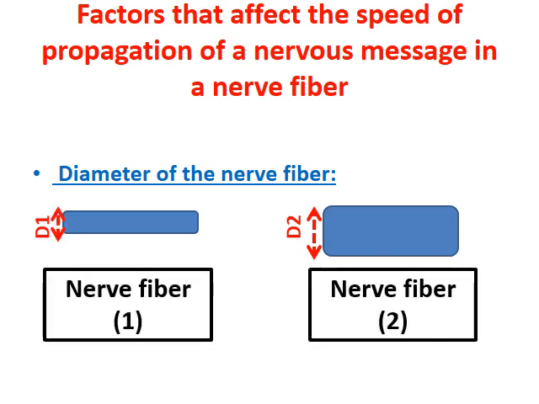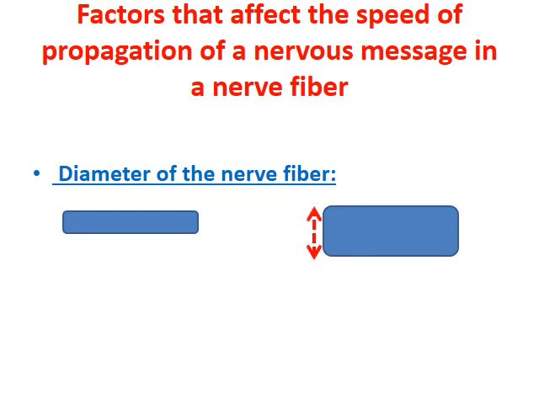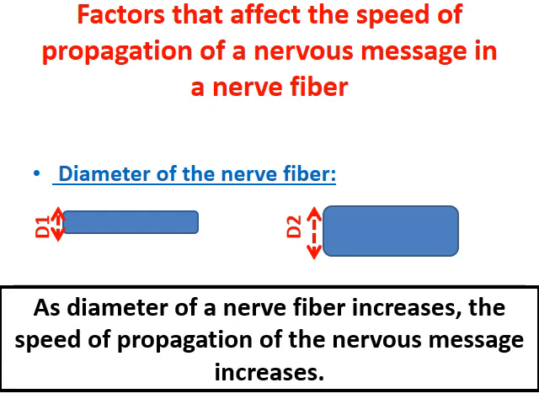V2 is greater than V1, since D2 has the greater diameter. As the diameter of the nerve fiber increases, the speed of propagation of the nervous message increases.